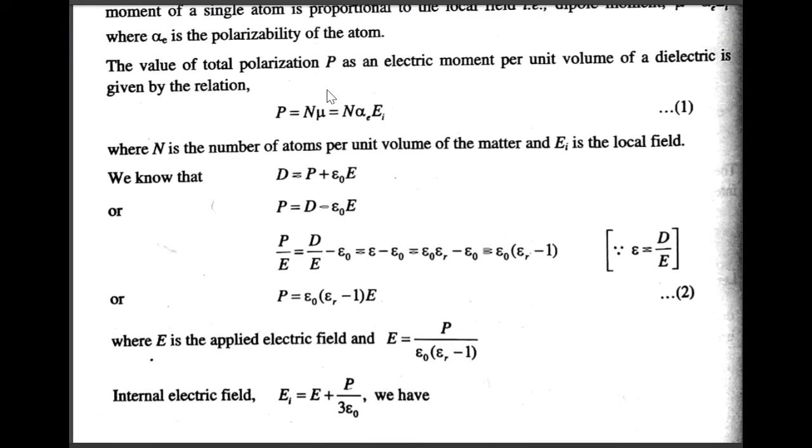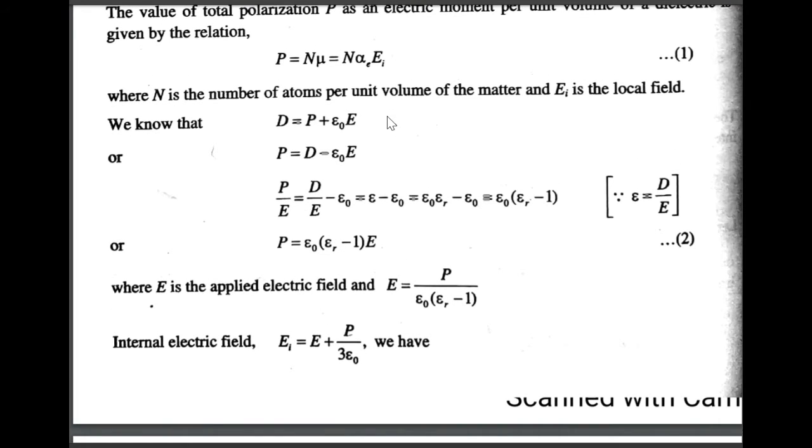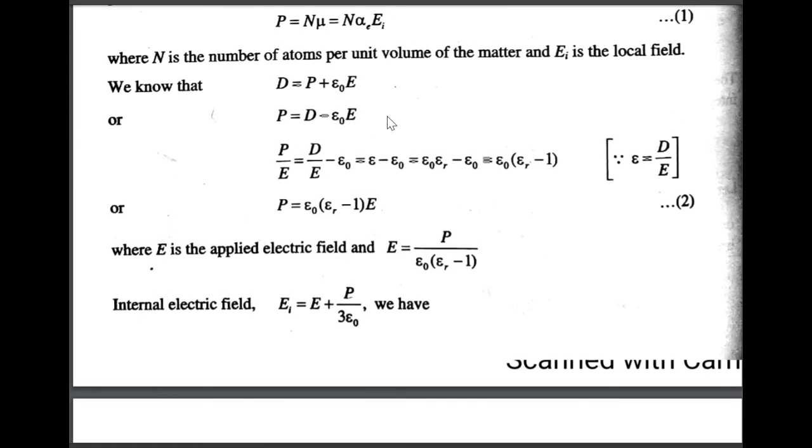The value of total polarization P, as an electric moment per unit volume of the dielectric, is given by P equals N into mu. So substituting for mu, P equals N into alpha E into EI, that is equation 1, where N is the number of atoms per unit volume of the substance and EI is the local field.